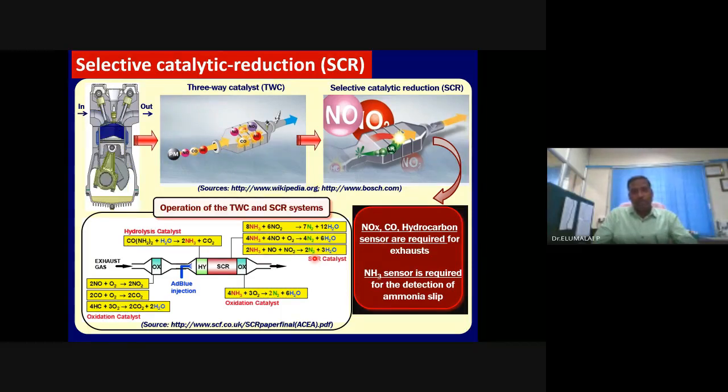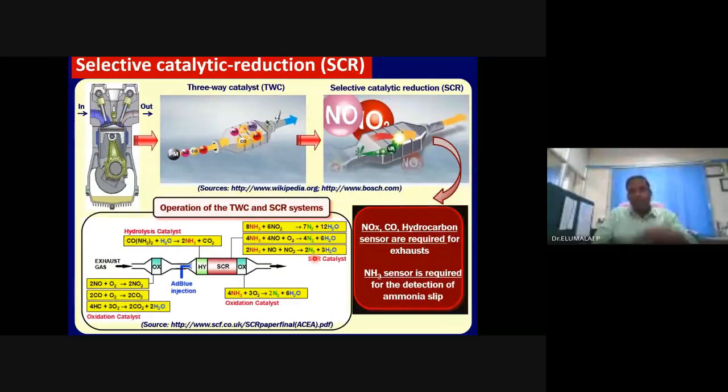Both are nearly equal. BS is the Indian standard and Euro 6 is the European standard. Emission norms are very, very low, so combustion efficiency should be very high. This is possible if you use, in addition to the three-way catalyst, a selective catalytic reduction system.